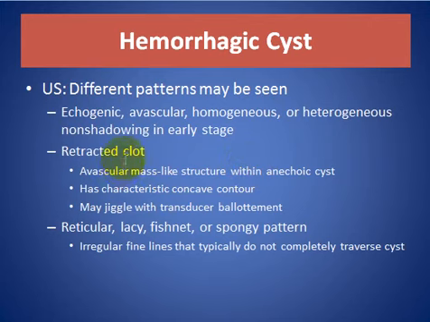In retracted clot, we have an avascular mass-like structure within an anechoic cyst, has characteristic concave contour, may jell with transducer ballottement. Reticular, lacy, fishnet or spongy pattern, irregular fibrin lines that typically don't completely traverse the cyst.